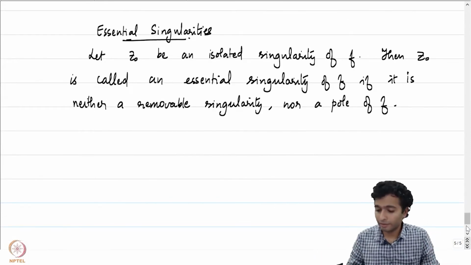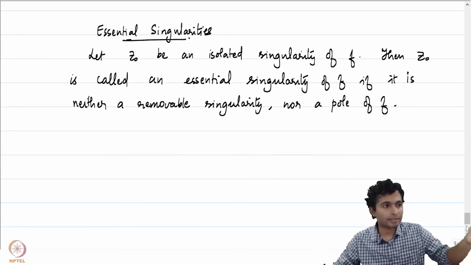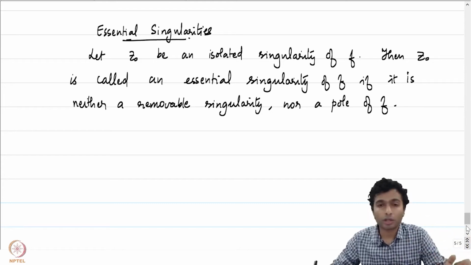So, any isolated singularity which cannot be categorized as a removable singularity or a pole is just called an essential singularity.